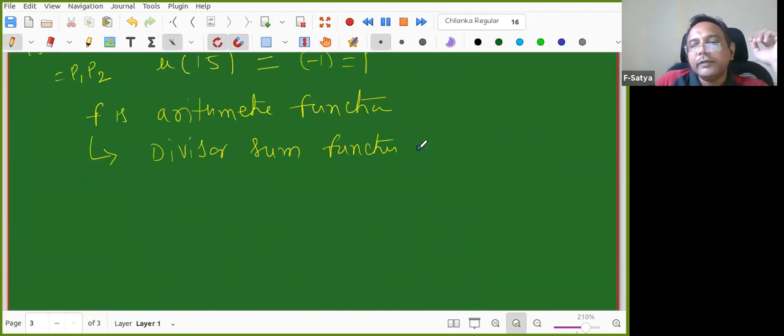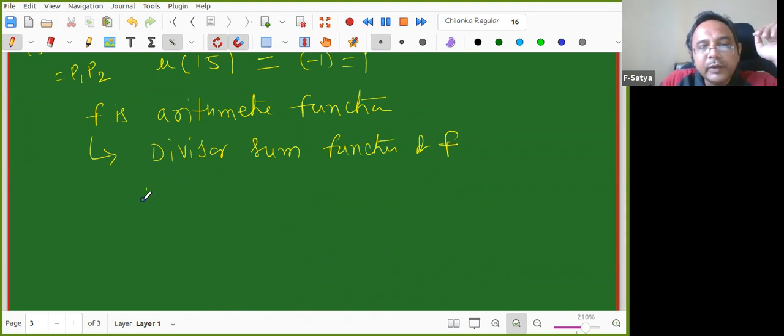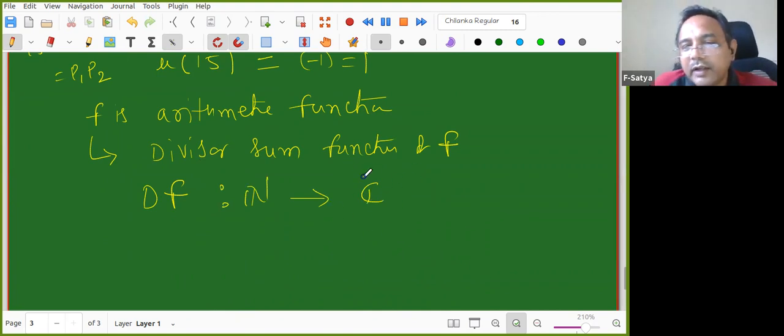Divisor sum function of f. So what is the meaning of this? First, it is denoted as df. How is it defined? It is also an arithmetic function, again a map from natural numbers to complex numbers. Mostly our functions, like the mu function, take values -1, 0, 1, so in most cases we never cross the integers. So df is again another map, constructed from the given f.